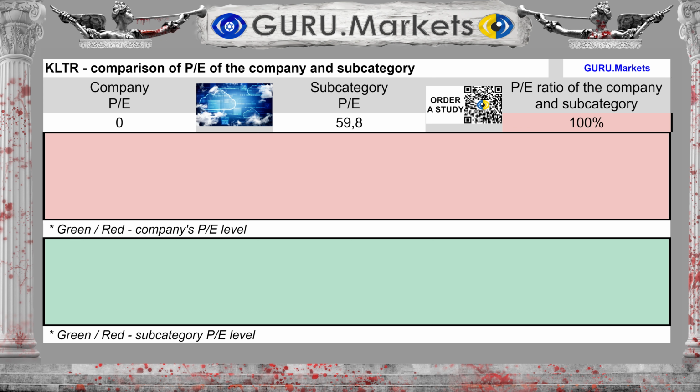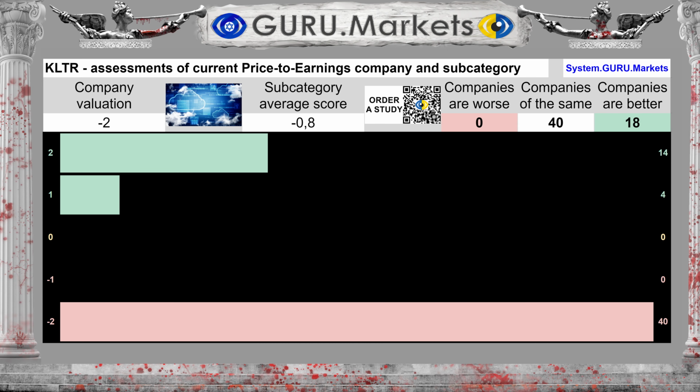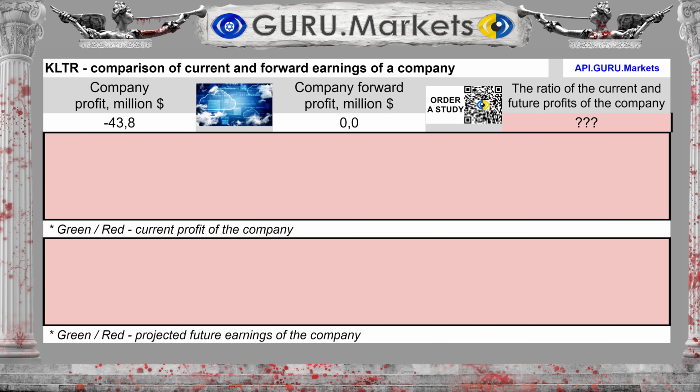The ratio of the company's market value to its profit is 0, while the average in the subcategory is 59.8, which is much worse than the average in the subcategory. Assessment of stock price to profit ratios in comparison with subcategory companies: Very bad, -2 points.